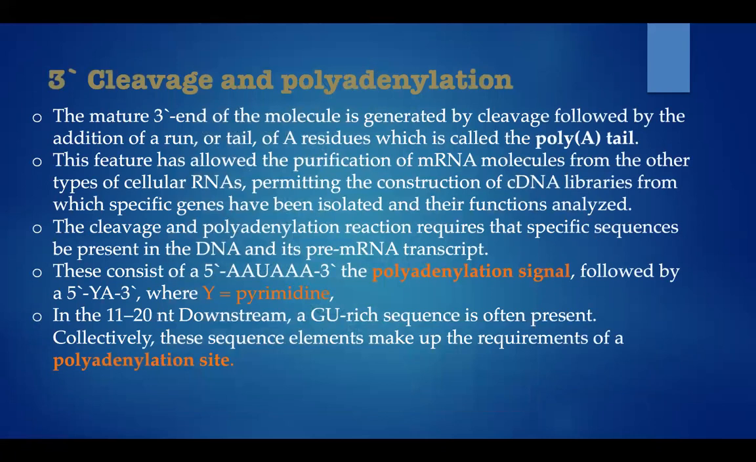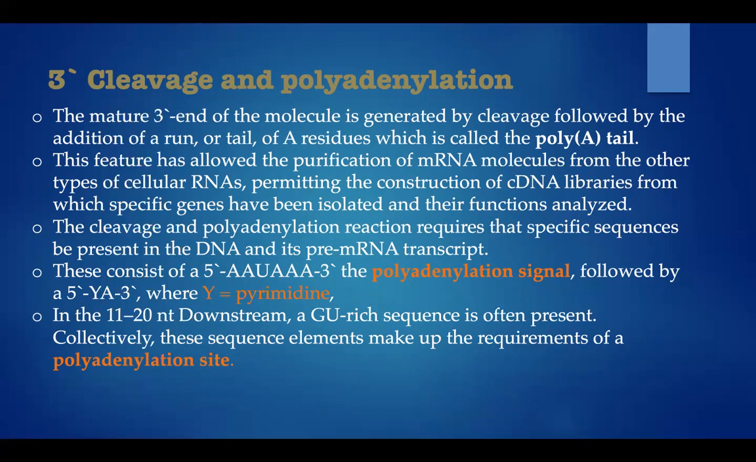Next is 3' cleavage and polyadenylation. So polyadenylation will not start as soon as the mRNA starts being synthesized, but once the pre-mRNA is synthesized, it cleaves and then polyadenylation will take place. The mature 3' end of the molecule is generated by cleavage, followed by the addition of a tail of A residues, that is adenine residues, which is called the poly-A tail.